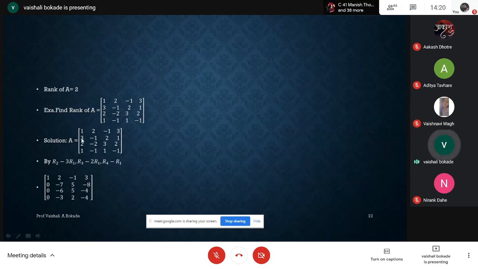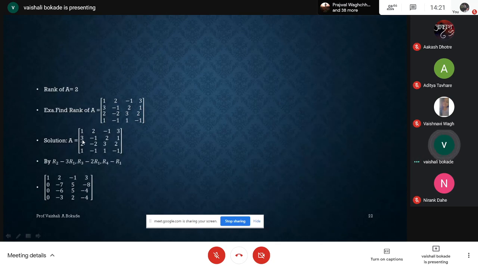Yes, after that, always remember that the elements in the first column are 1, 3, 2, 1. Leave the element at the 1,1 place. The other entries are 3, 2, 1. Observe my cursor. I require to convert 3, 2, 1 to 0. I have to use row transformations using only R1 to convert these elements to 0.